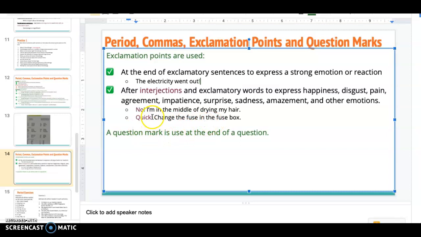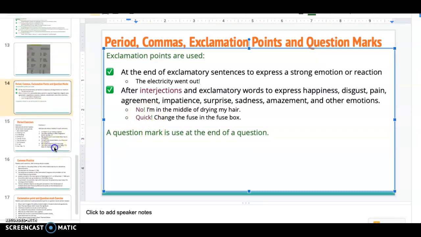So we'll see that you have to take a breath, right? You want to say, quick, change the fuse in the fuse box. Sounds weird, but you would take a breath. Quick, change the fuse in the fuse box. So that's an interjection. It's just that beginning part. And then a question mark is just used at the end of a question. Nothing crazy. Okay, so let's look at our exercises.